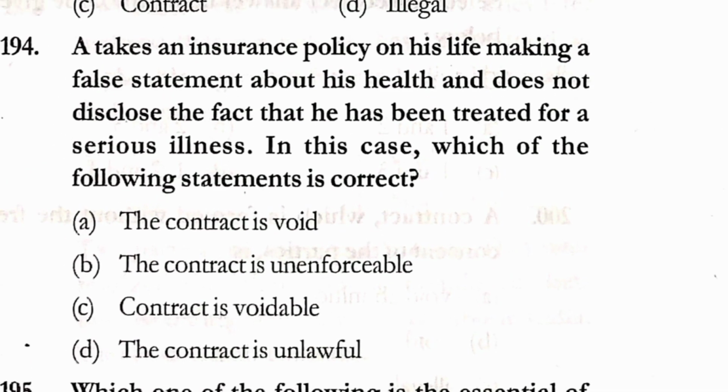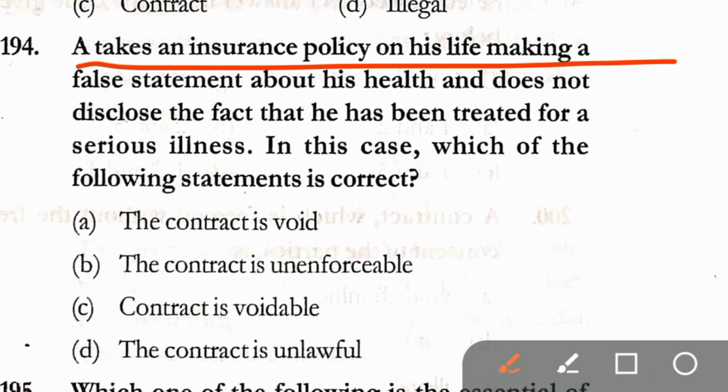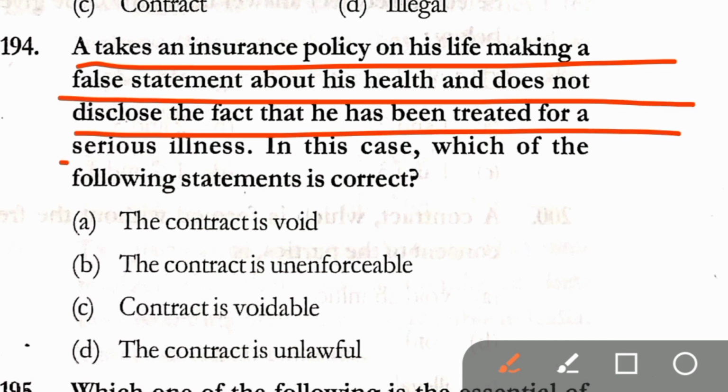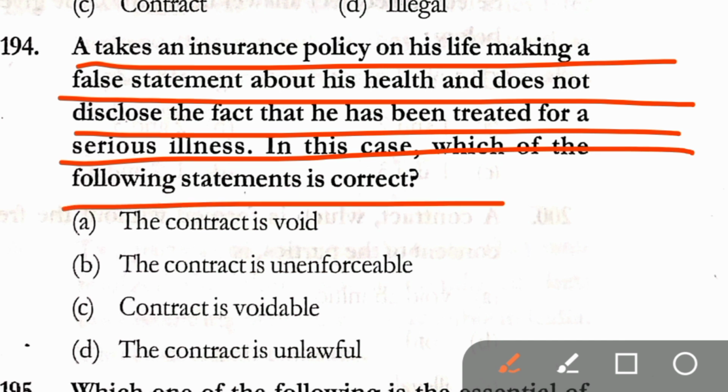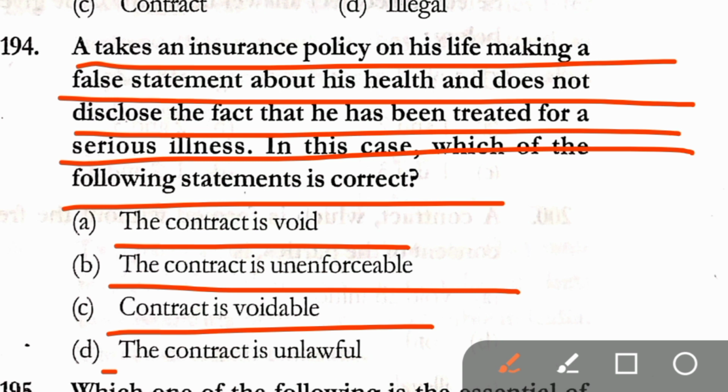Question number 194. A takes an insurance policy on his life, making a false statement about his health and does not disclose the fact that he has been treated for a serious illness. In this case, which of the following statement is correct? Option A, the contract is void. Option B, the contract is unenforceable. Option C, the contract is voidable. And option D, the contract is unlawful. Correct answer here is option C, that is contract is voidable.